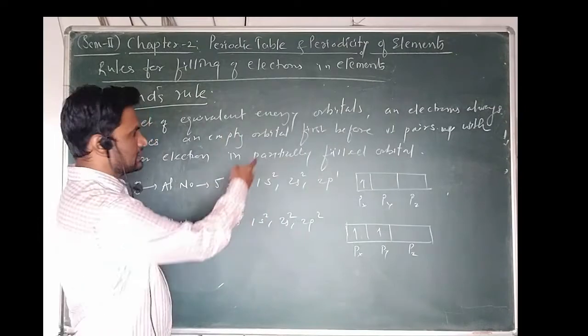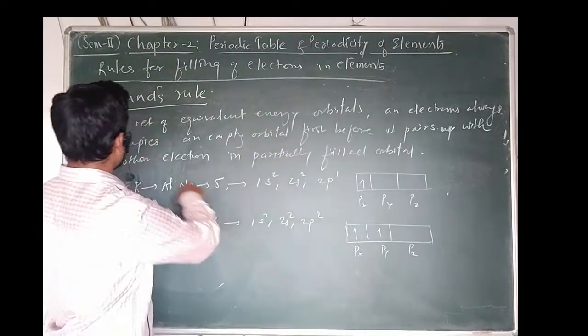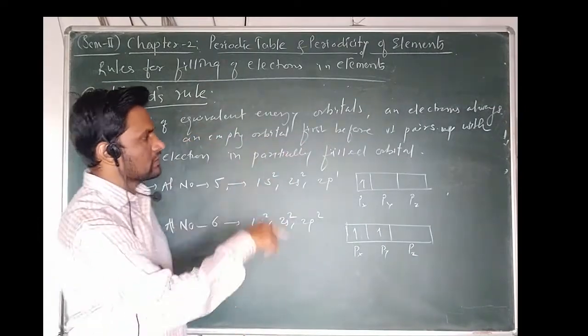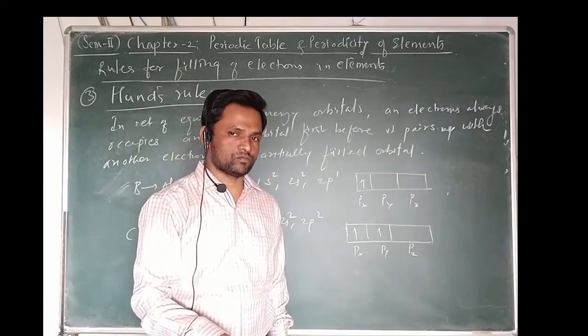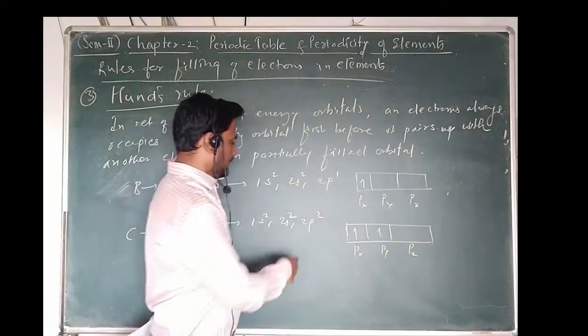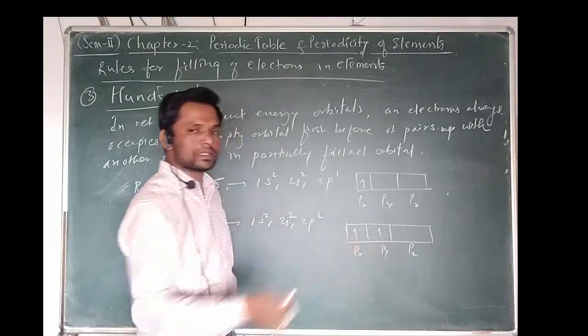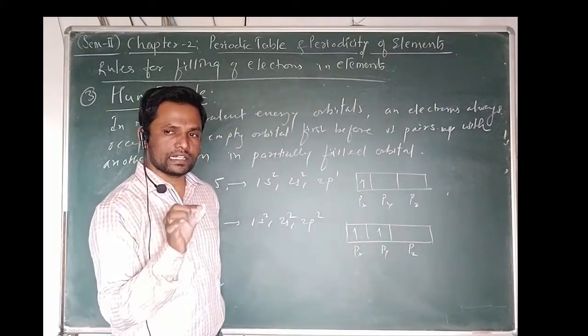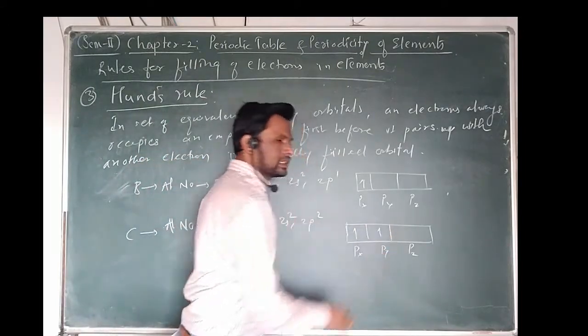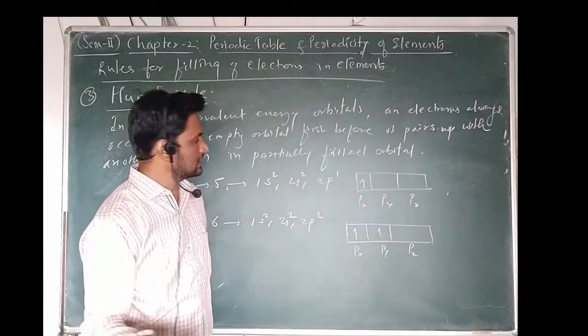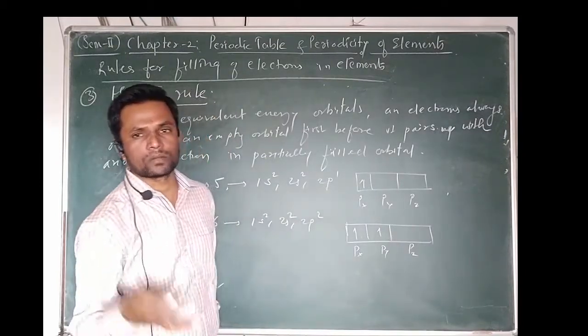That is the statement: an electron always occupies an empty orbital first before it pairs. If we have a vacant orbital, the electron always enters the vacant orbital before pairing. That is in the case of the partially filled orbital.